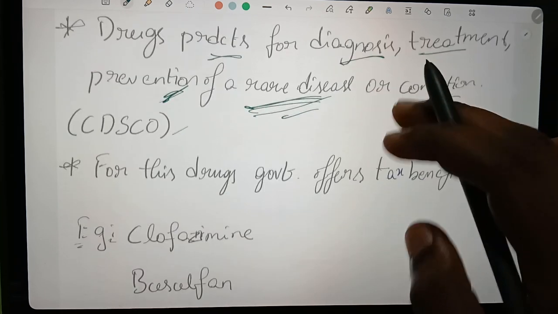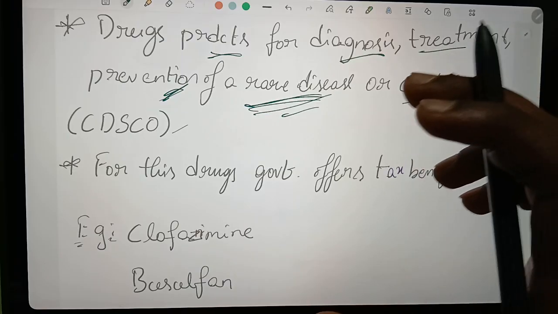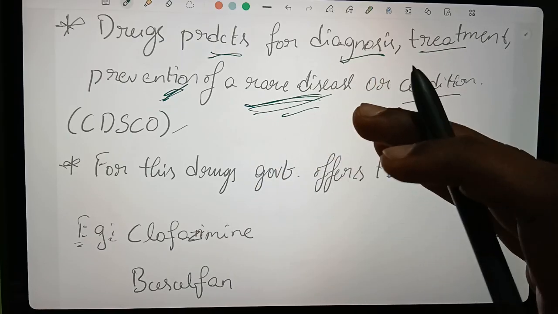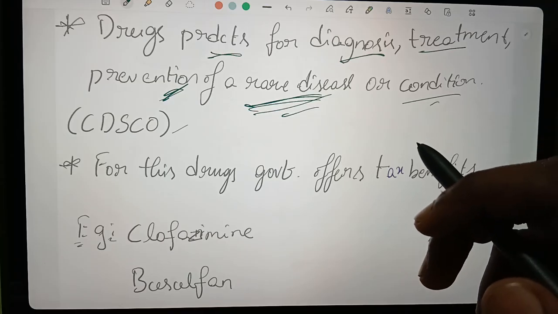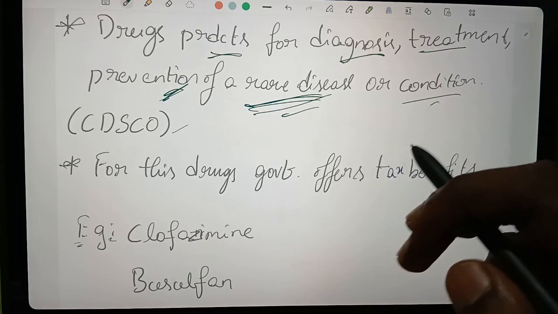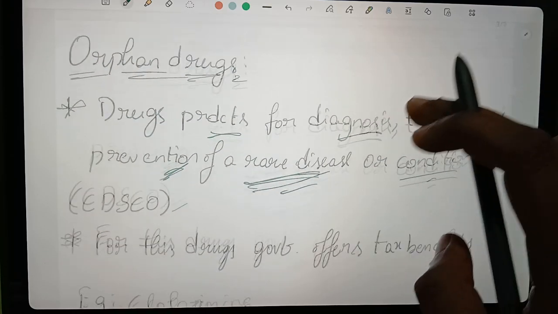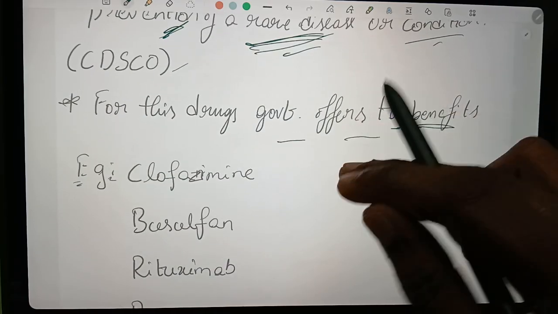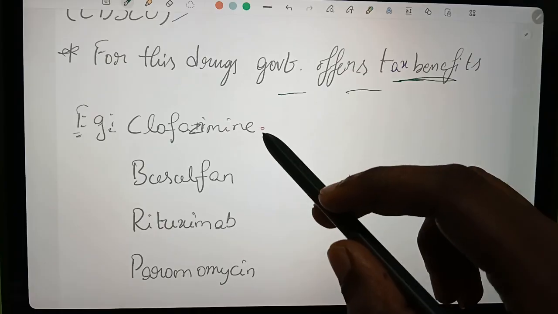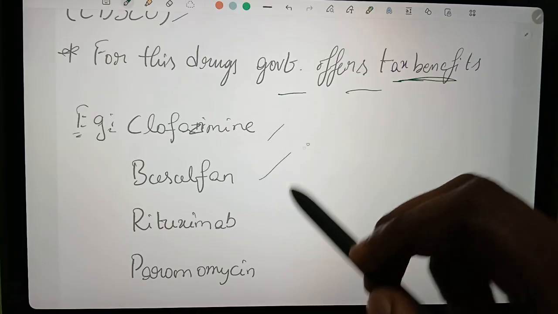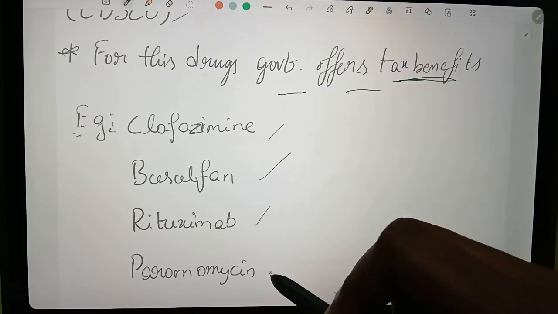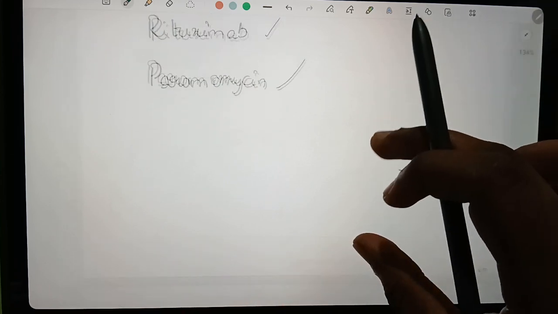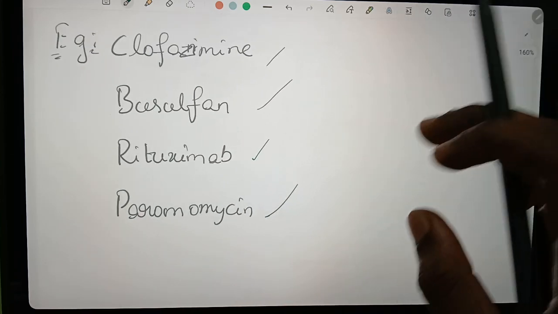For example, if a certain drug costs more than 10 lakhs, or the disease is very rare, then those are called orphan drugs. For those drugs, the government also offers tax benefits. For example, clofazimine, busulfan, rituximab, and some other examples are also there.